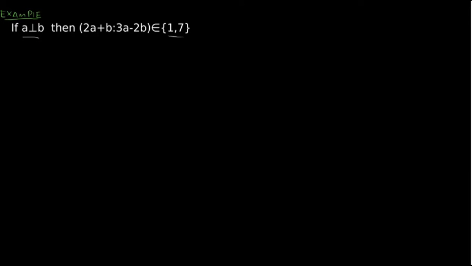So to do this, I'm going to take a few examples. If a equals 1 and b equals 0, then 2a plus b is 2 and 3a minus 2b is 3. Then the greatest common divisor between 2 and 3 is 1.